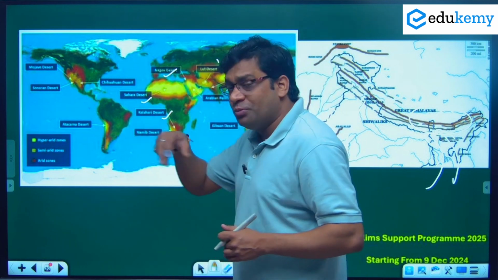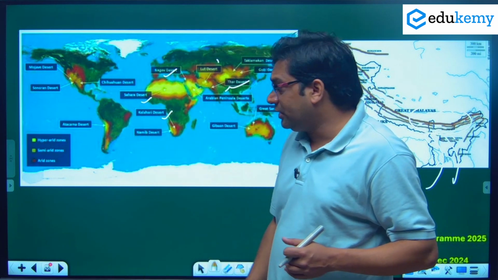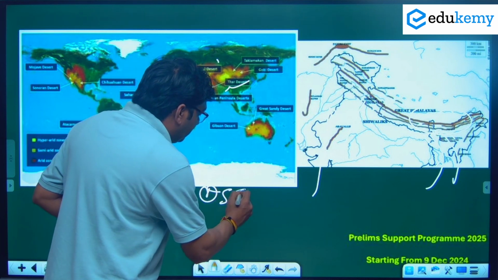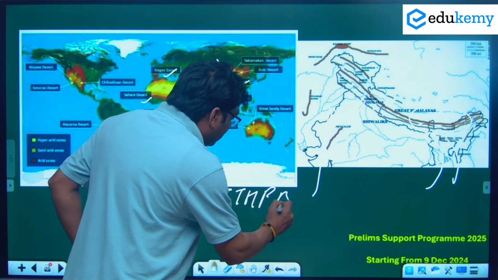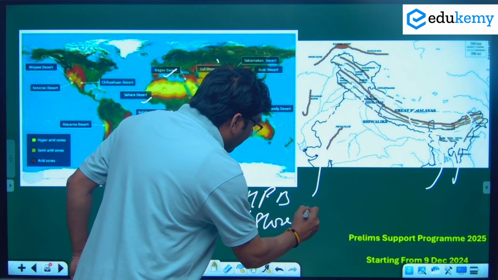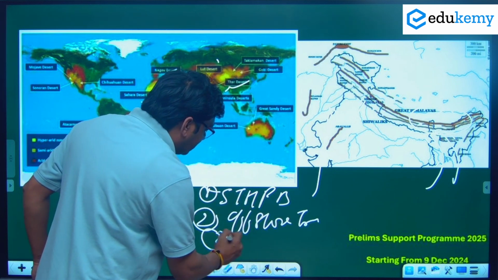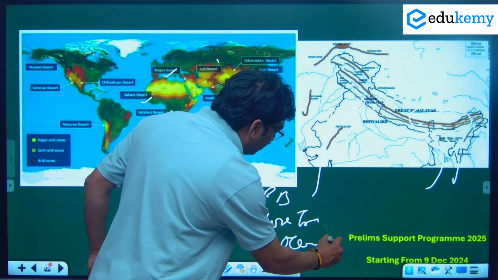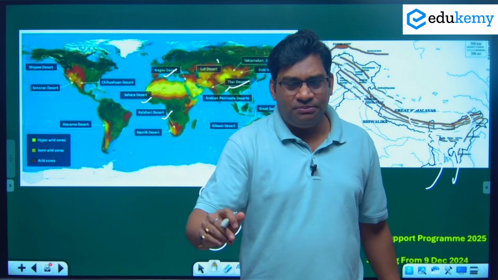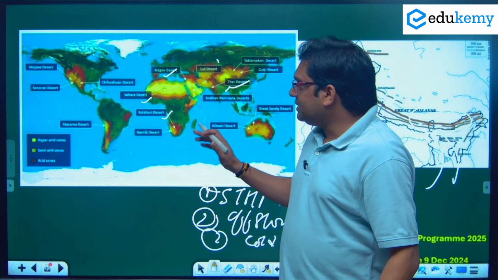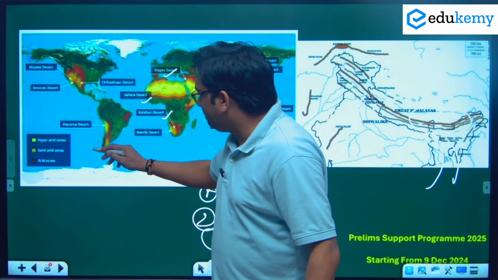Now, why are most of the deserts present in the western part of the continent? There are multiple reasons. First, it belongs to the subtropical high pressure belt. Second is the offshore trade wind, and third is the presence of cold ocean currents. There are other reasons also, but these are the 3 main reasons.